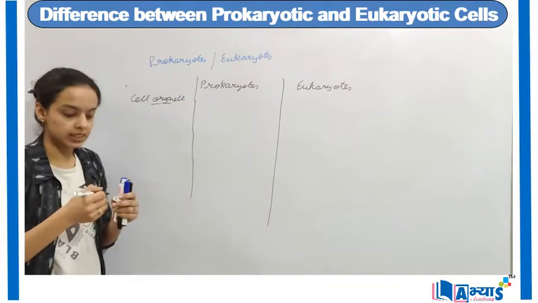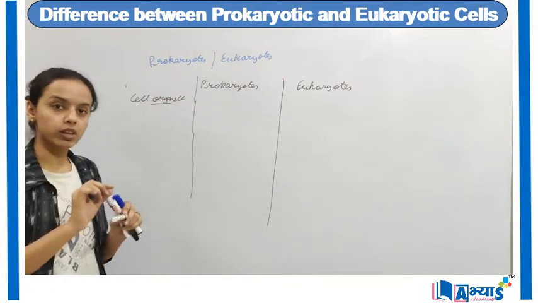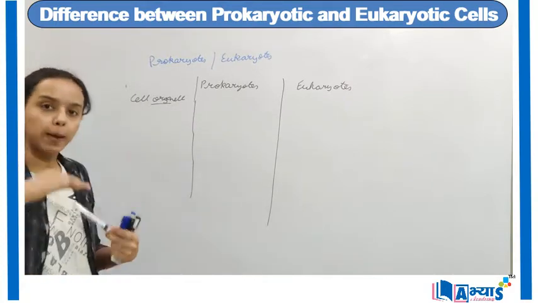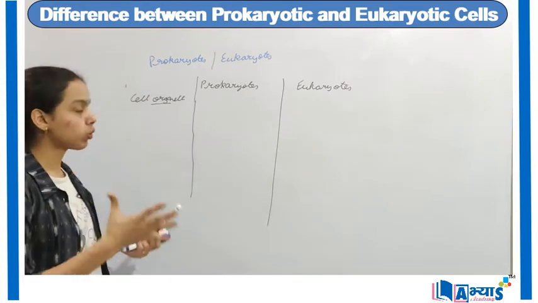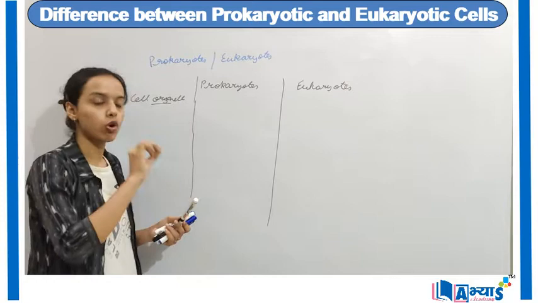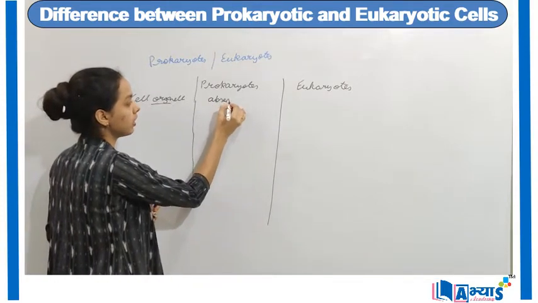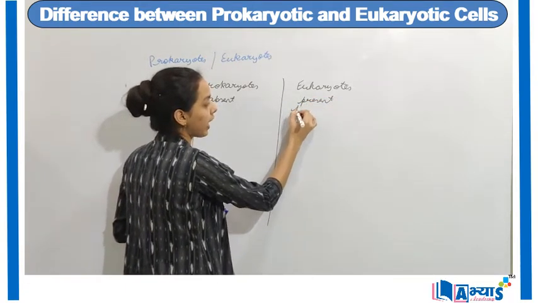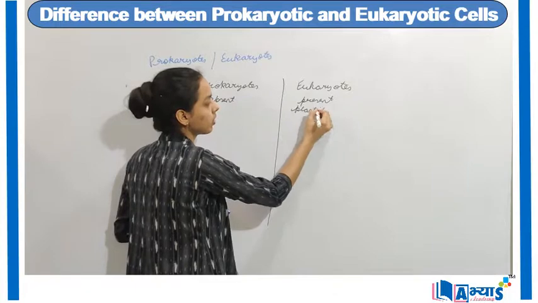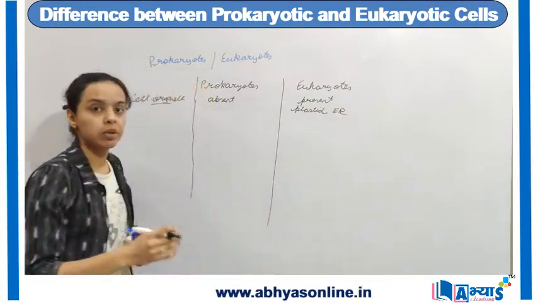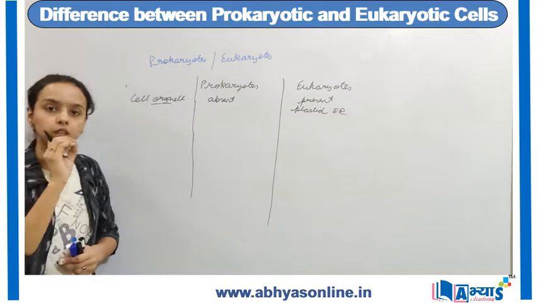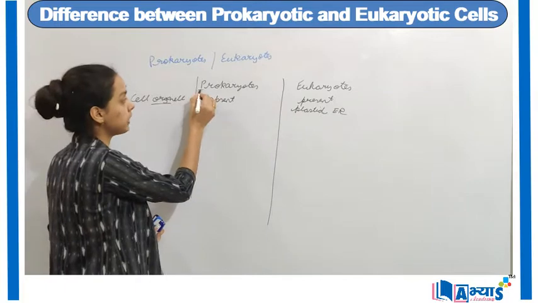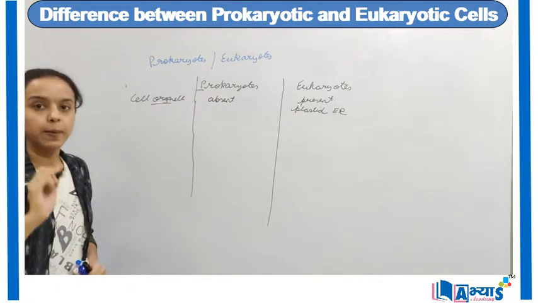As you know, cell organelles are found in the cytoplasm and these organelles have a membrane or a boundary around themselves, which are actually absent in the prokaryotes. That means prokaryotes do not have a membrane-bound organelle. It is absent in the prokaryotes and it is present in the eukaryotes, like plastids or endoplasmic reticulum. So all these organelles are found in the eukaryotes and they are absent in the prokaryotes because it is primitive. So P stands for prokaryotes and P stands for primitive.